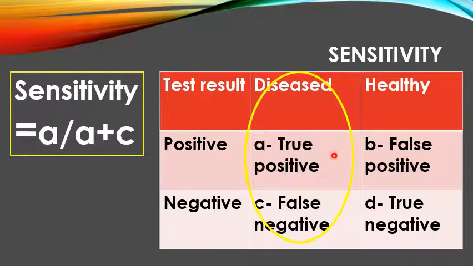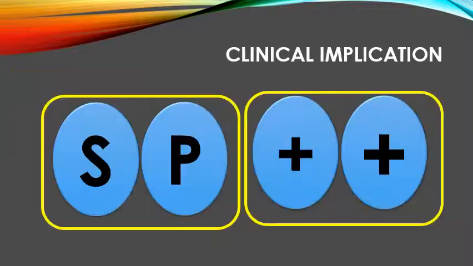But here we have confusion. Many students have confusion that, ma'am, we are calculating the rate as true positive divided by diseased people, but you are telling that if the test is negative, we are ruling out the disease. So this is for theoretical purpose for calculating the sensitivity. But what I have told you as sensitivity, if a highly sensitive test is negative, this rules out the disease, is the clinical implication. Now we talk about specificity.